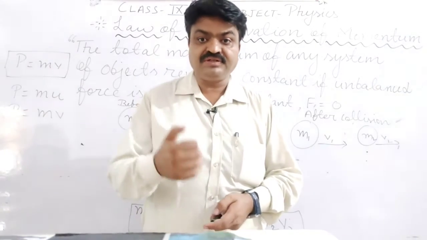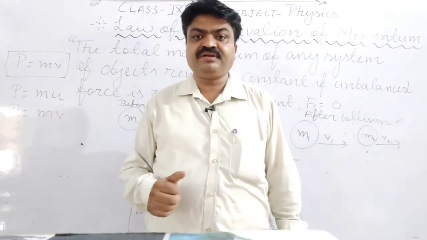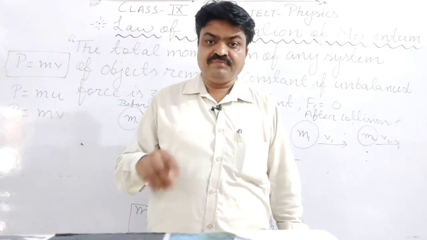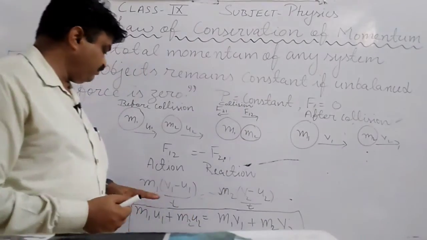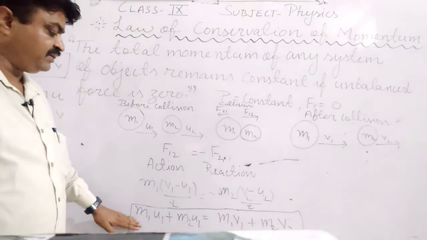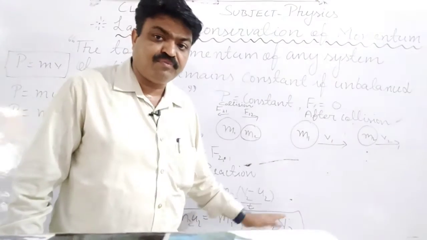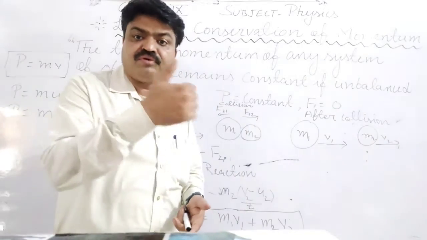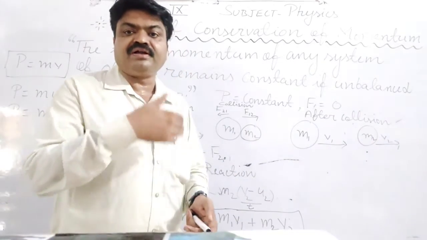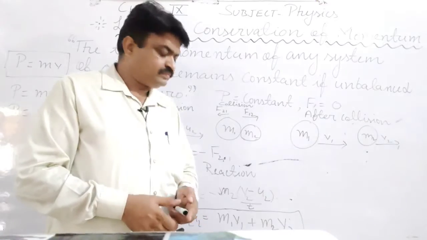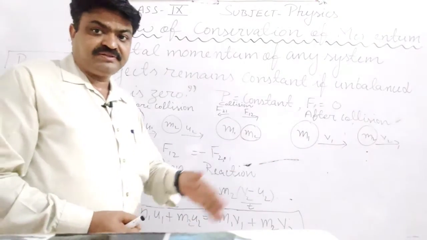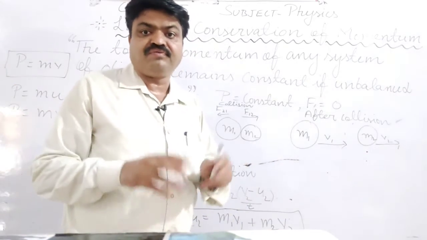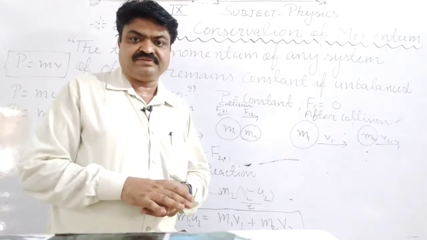Meaning if the objects have more initial velocity, then they will have more final velocity after the collision, and due to the more final velocity, there will be more injury to the victims and more loss of automobiles.